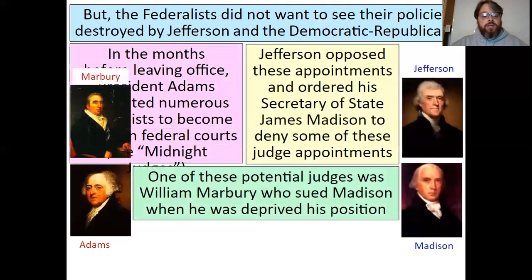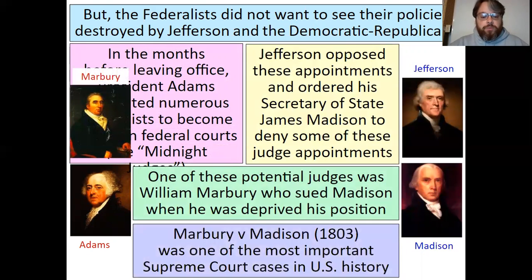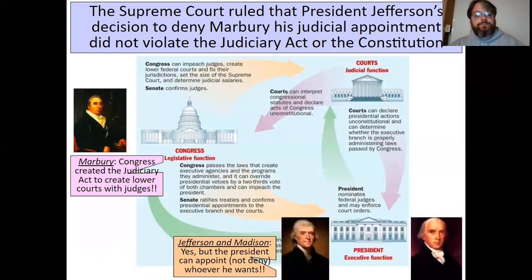Okay. One of these potential judges was William Marbury, who sued Madison when he was kept from his position. Marbury versus Madison of 1803 is one of the most important Supreme Court cases in U.S. history, and I will explain why. Okay. Marbury is saying, hey, Congress created the Judiciary Act to create lower courts with judges, so the president should be able to appoint them. Jefferson and Madison say, yes, but the president can only appoint and not deny whoever he wants.